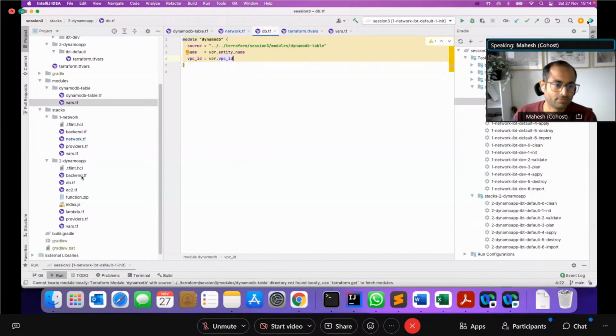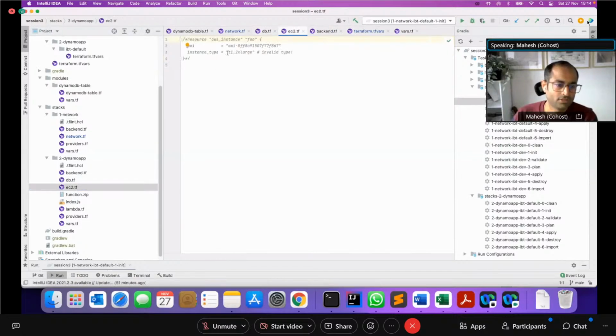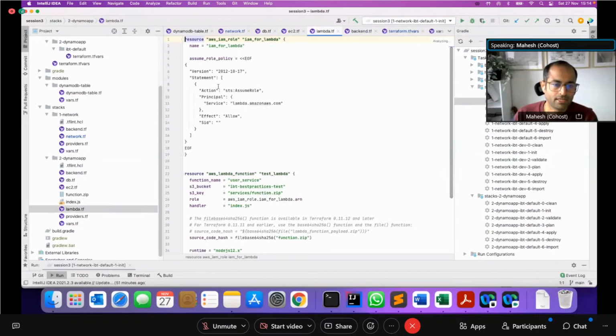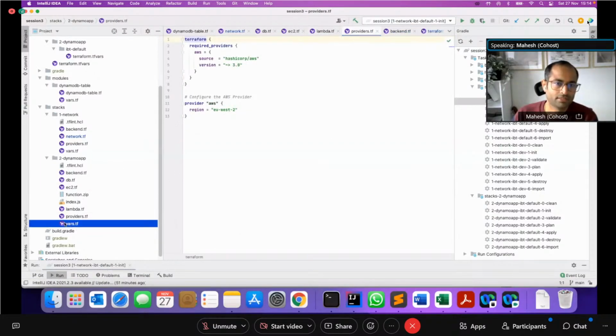So that's how a stack looks basically. You have a stack which has multiple resources. In this case, it's the database. I've got an EC2 instance, which as of now is commented. I'm creating a Lambda function here as well. And then I've got the provider, which is AWS in this case, and all the vars.